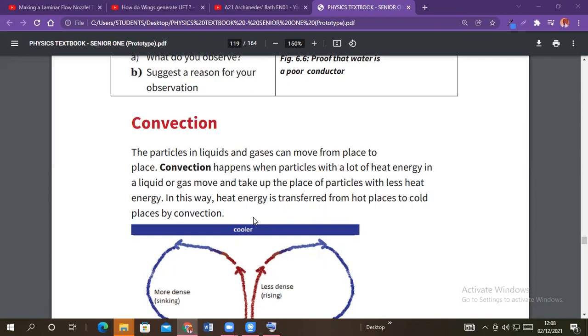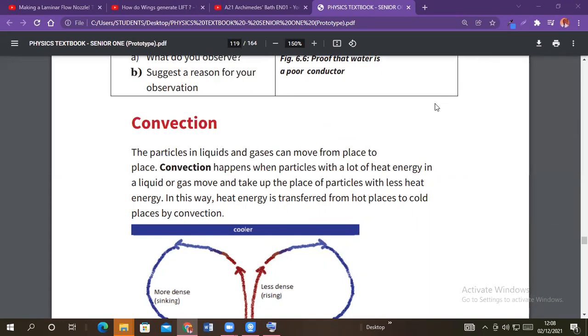Once it rises up, then above there is air that is at a low temperature, because they say the higher you go, the cooler it becomes. So when you heat air, when you have a candle burning, the air that is heated by the candle goes up. But when it goes up, it finds air that is cold. So that air that is cold is displaced and falls down.